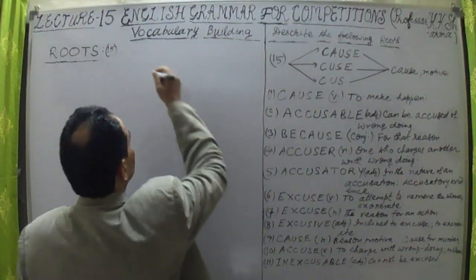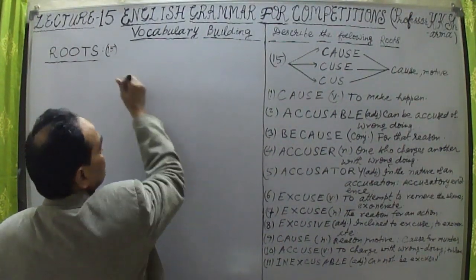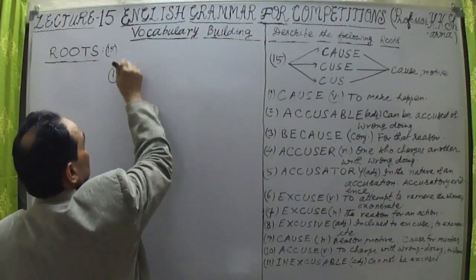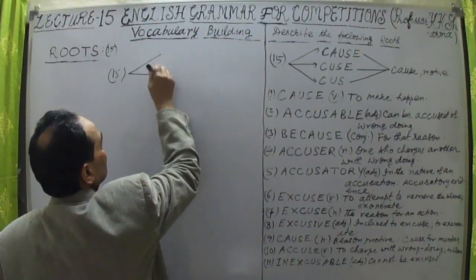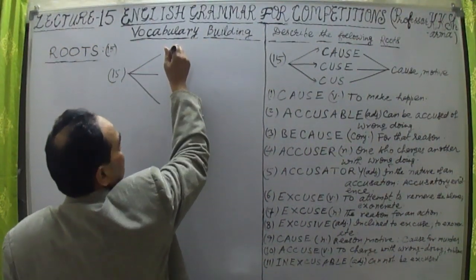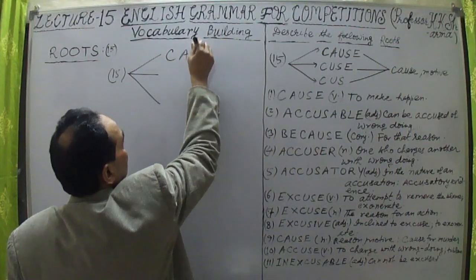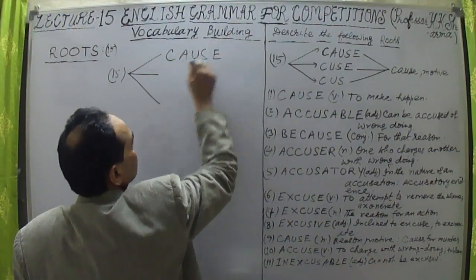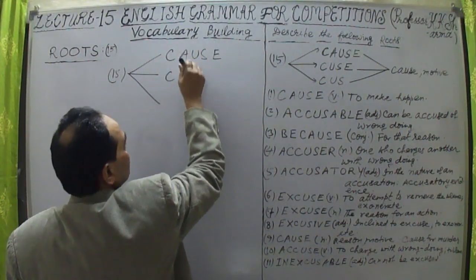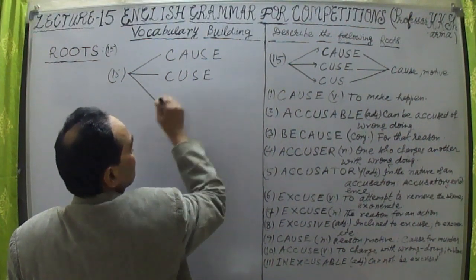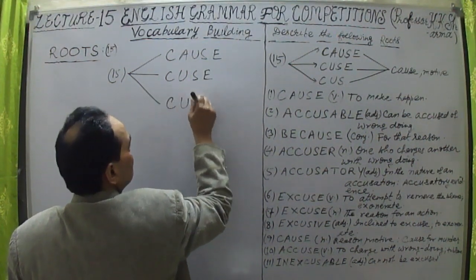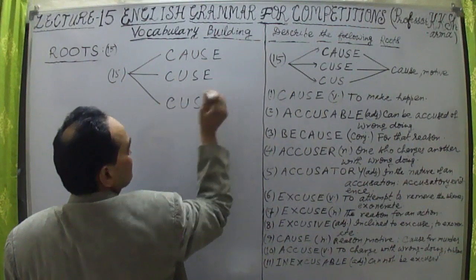And from which base they have been taken, that I'll discuss. First, this is the 15th root number, and it has three basic roots. That means CAUSE, cause. You know what cause means, and CUSE, sometimes this word is also used, because.